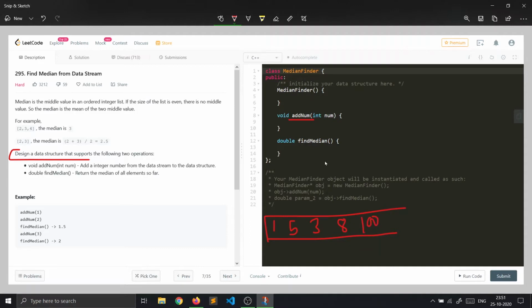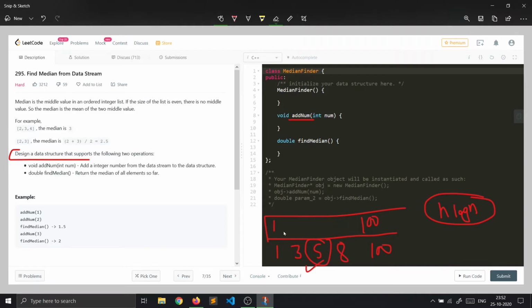Whenever we have to find the median, we will sort this, so it will become 2, 3, 5, 8 and 100. In the sorted list, if the size is odd, we return the middle element, and if it is even, we return the mean of the two middle elements. So this approach will take n log n time because of the sorting. So we will not do this.